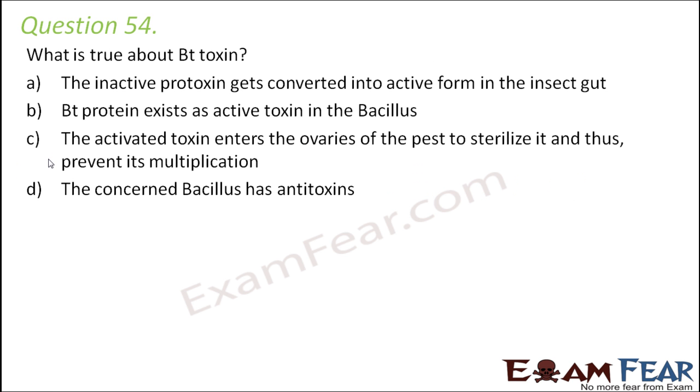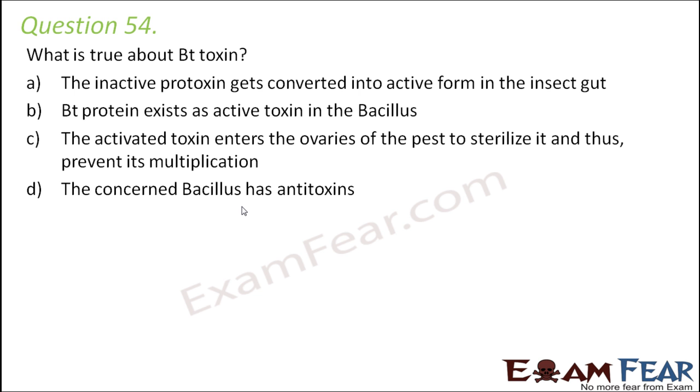Question number 54. What is true about Bt toxin? The inactive protoxin gets converted into active form in the insect gut. Bt protein exists as active toxin in the bacillus. The activated toxin enters the ovaries of the pest to sterilize it and thus prevent its multiplication. The concerned bacillus has antitoxins.